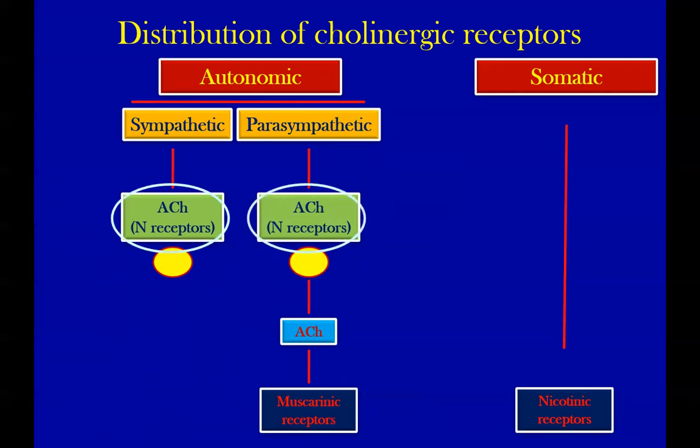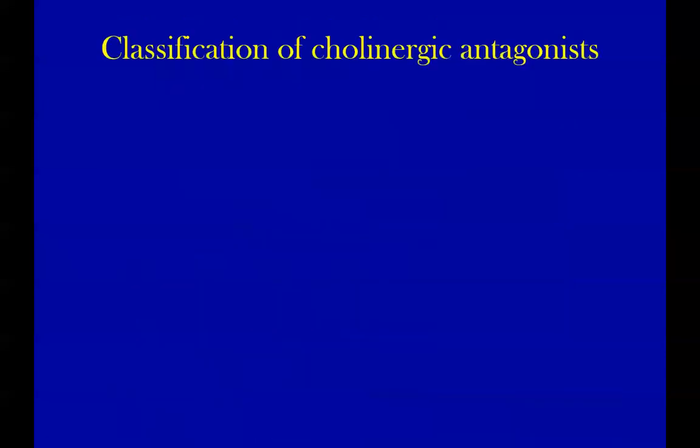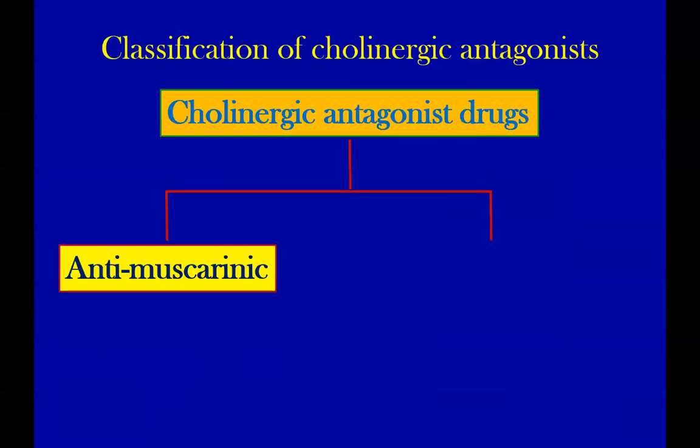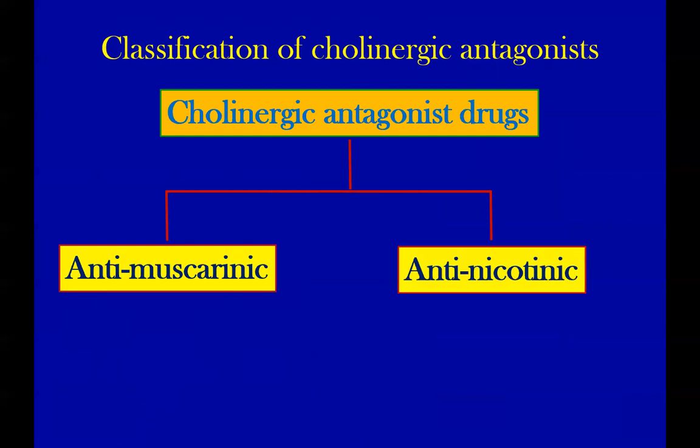This one, and this one. So based on the identification of these targets, we will classify the drugs accordingly. There will be anti-muscarinic drugs, at the postganglionic parasympathetic receptor organ, and anti-nicotinic at two places, ganglion and neuromuscular junction.